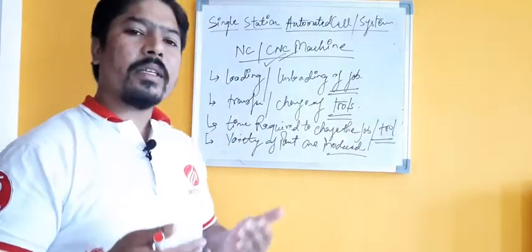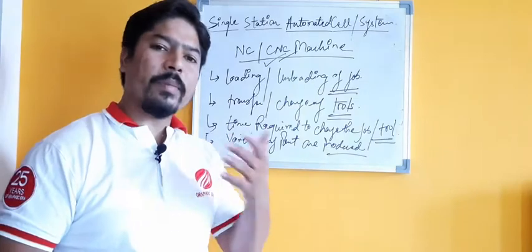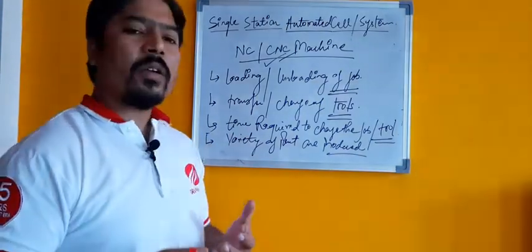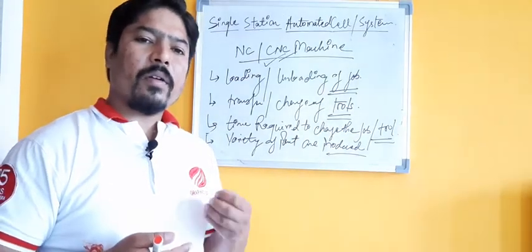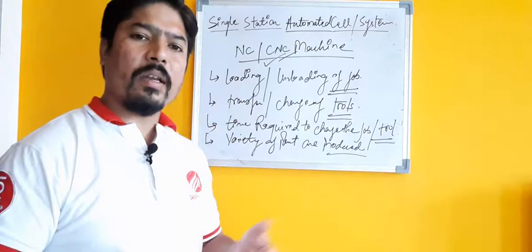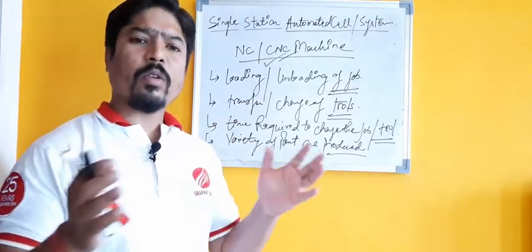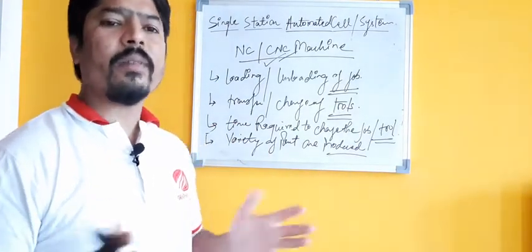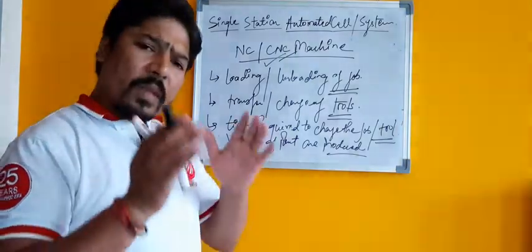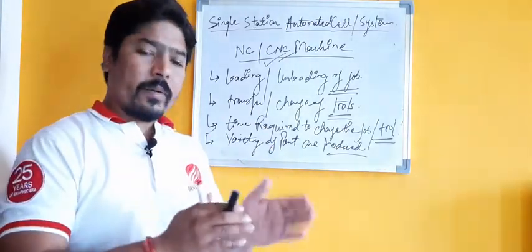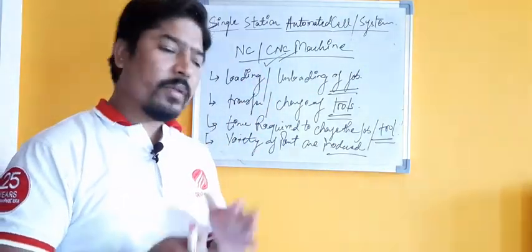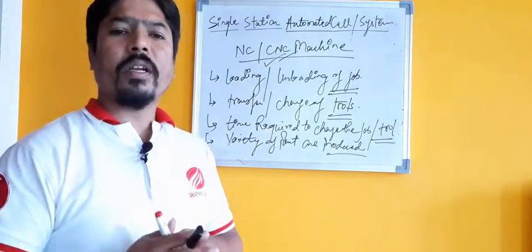Because automation is implemented at factory level, we have single station automated cells, for example automated molding machines, automated CNC machines, automated drilling and milling machines. There are a lot of such examples available in our factory or production system. Based on that we can categorize our system as a single station manned system or a single station automated system.